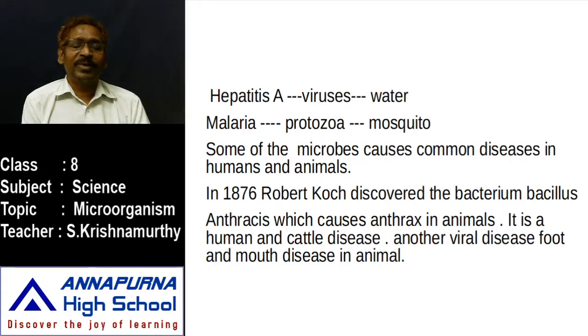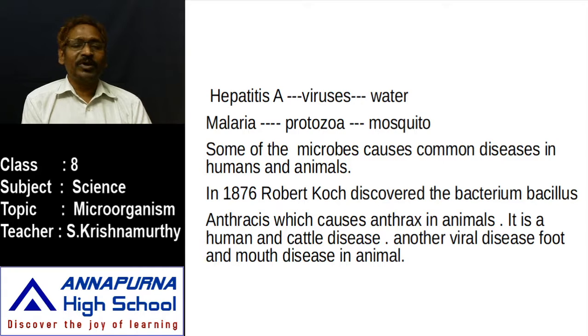Whenever a female mosquito bites us, along with the blood stream the protozoans present inside the mosquito enter our body and cause a protozoan disease like malaria.